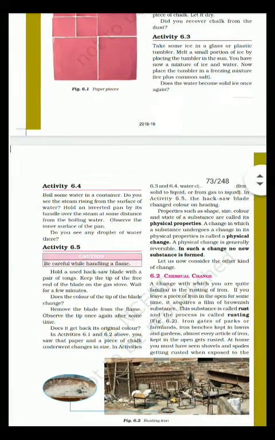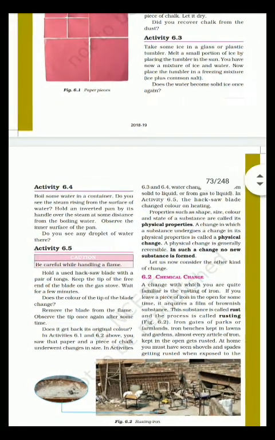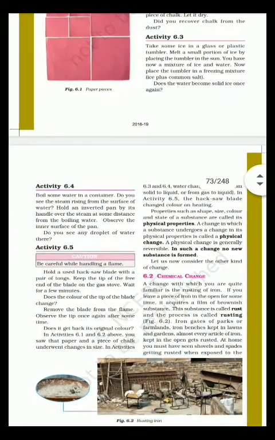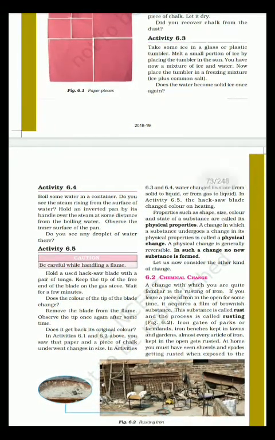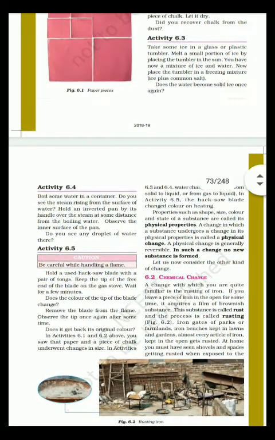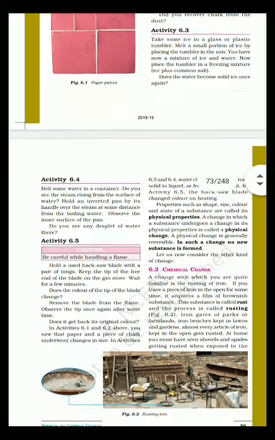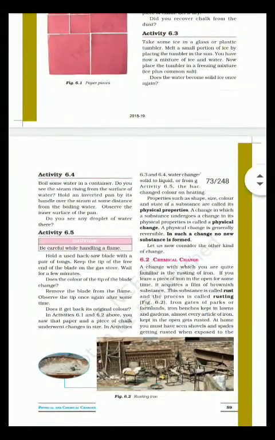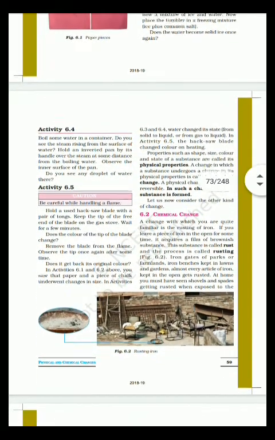Okay, so skipping the activities. Properties such as shape, size, color and state of substances are called its physical properties. A change in which a substance undergoes a change in physical properties is called physical change. So the physical properties are shape, size and color and state, right? When there is change in those physical properties, then it is physical change. A physical change is generally reversible. In such a change, no new substance is formed.